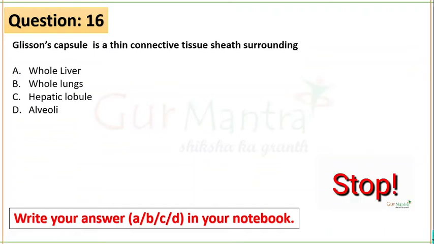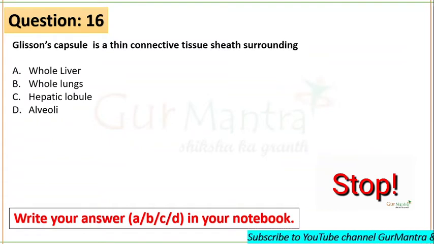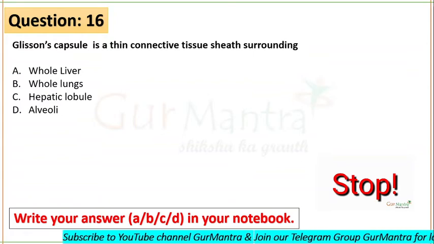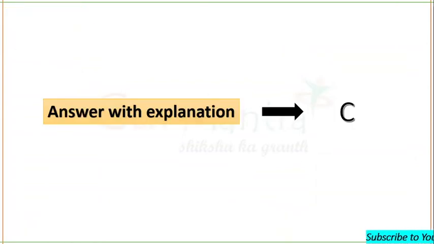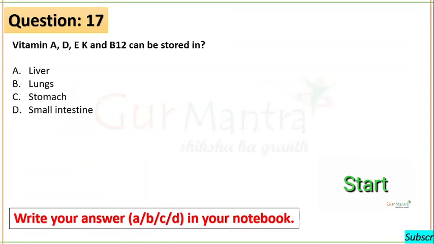Glisson's capsule is a thin connective tissue sheath surrounding each hepatic lobule. Hepatic lobule is what? Liver lobule. C is your right answer. And next question is on your screens now.